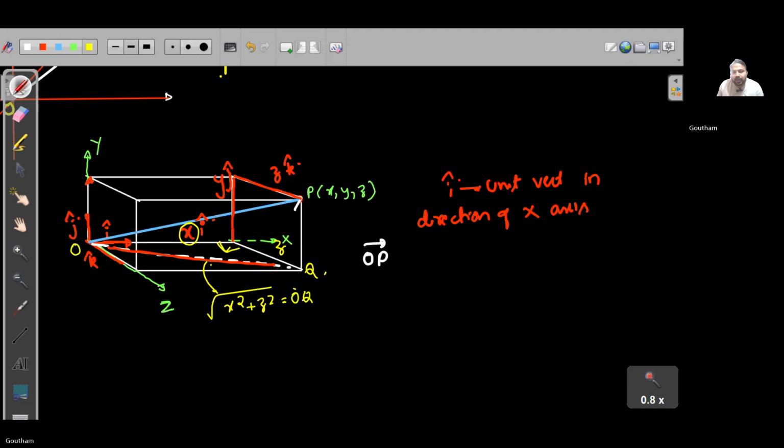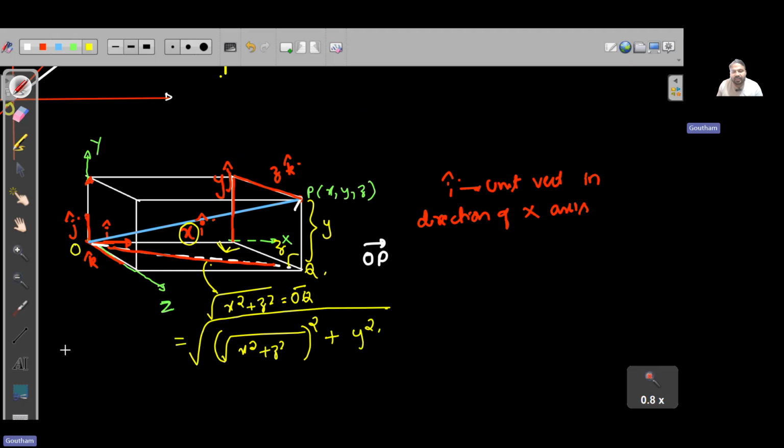Now if you can visualize this triangle, this is also a right angle triangle. This is my y, y units. So root of x square plus z square, the whole square, plus y square, its square root will give me the length of OP.